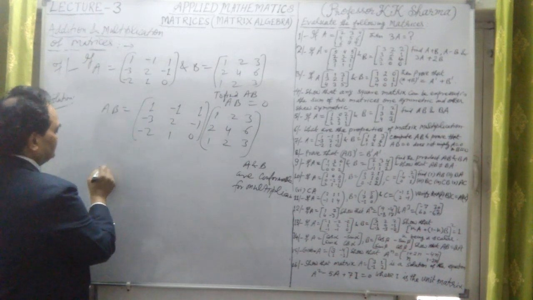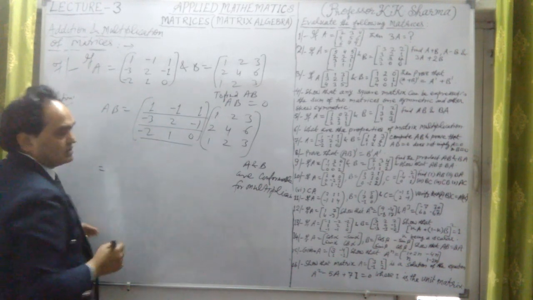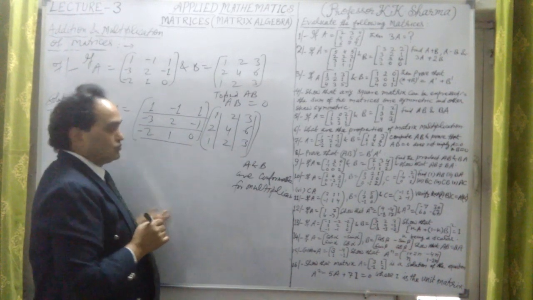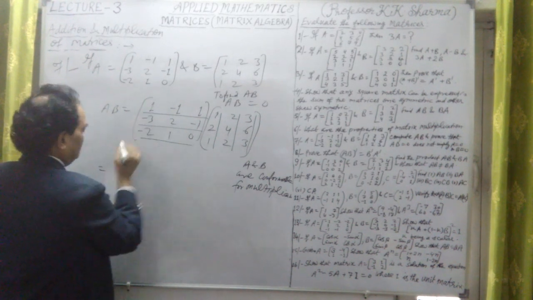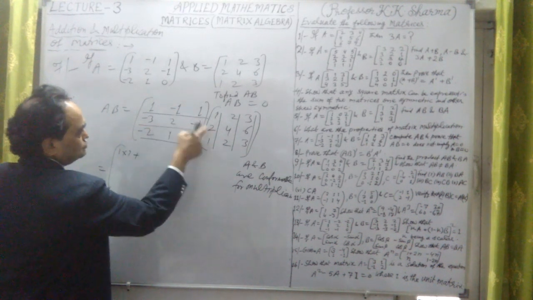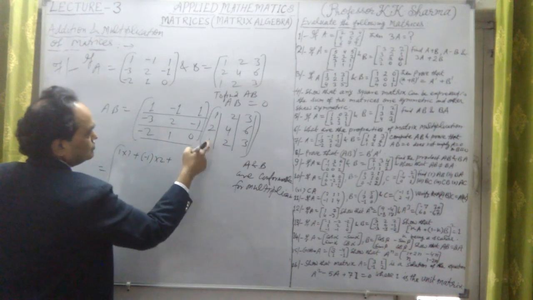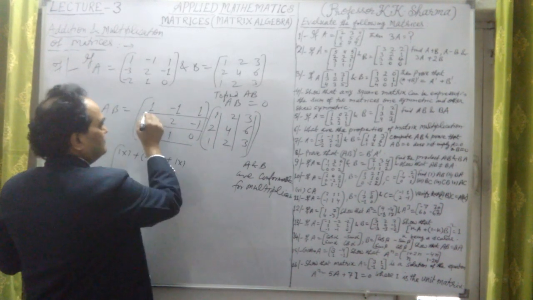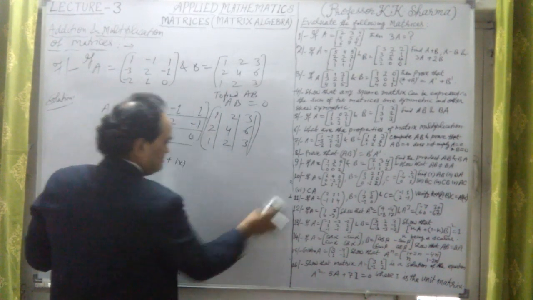So multiplication: first row, second row, third row with the first column, second column, and third column correspondingly. First row, first column: 1 into 1 plus minus 1 into 2 plus 1 into 1. This is the first element. Let me write them in brief.